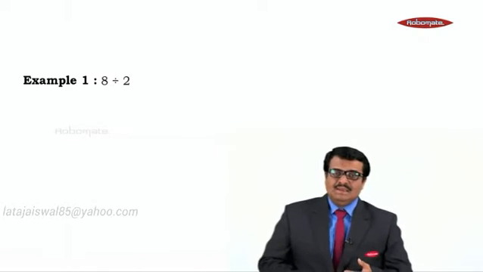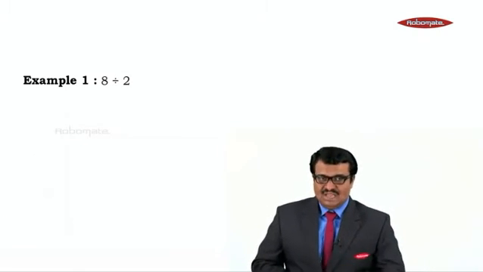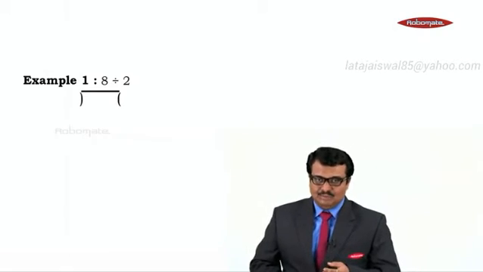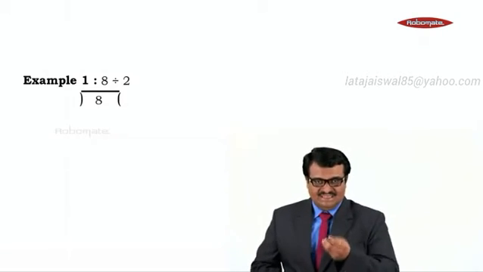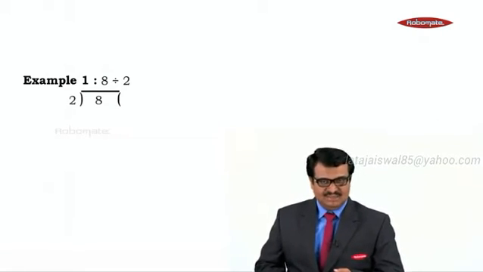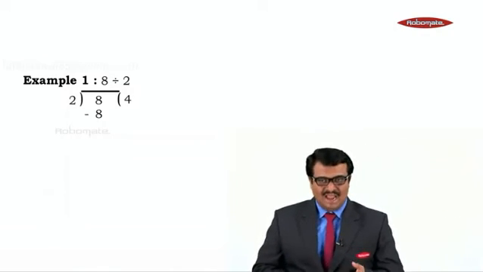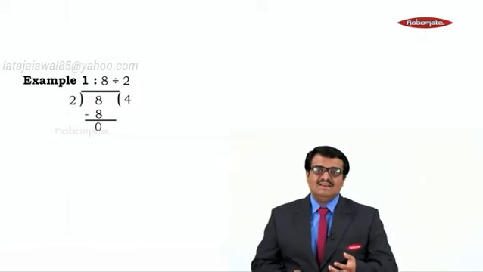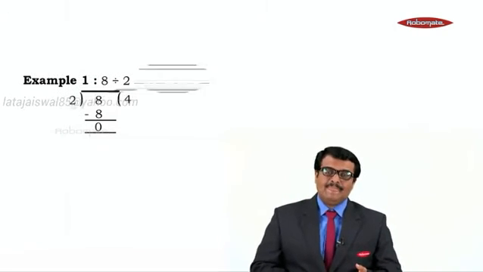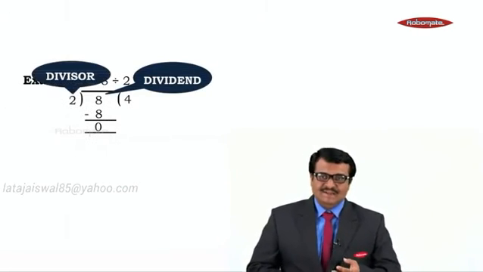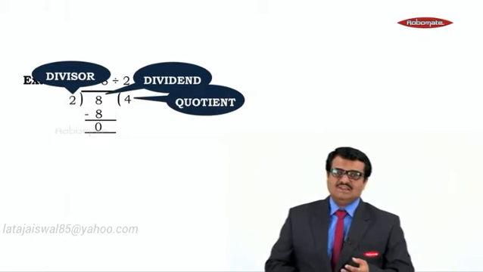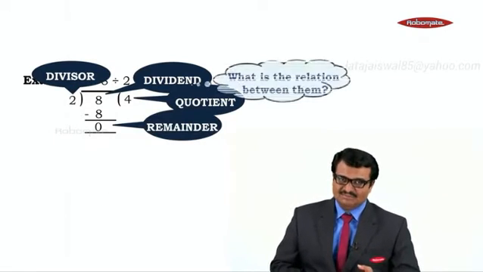What is there? 8 divided by 2. I have to perform this division, 8 divided by 2. Okay. So, 8 is a dividend and 2 is a divisor. And you all know how to divide this. 2 4s is 8. And if you subtract this 8 and 8, the remainder is 0. Okay. 8 is a dividend, 2 is a divisor, 4 is a quotient and 0 is a remainder.